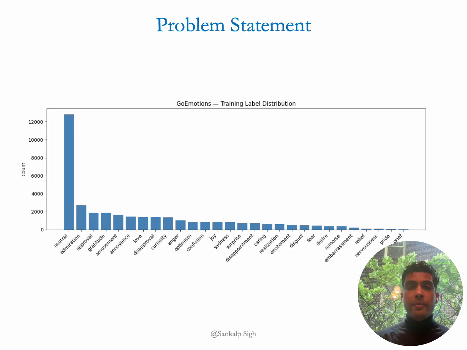So I use RoBERTa-base as a pre-trained model. RoBERTa-base is a 12-layer, 125 million parameter transformer encoder trained by Facebook using masked language modeling on about 160 GB of text data. The key enhancements over BERT include dynamic masking, a large byte pair encoding vocabulary of 50K, and large batch sizes, which led to improved performance on NLP tasks.